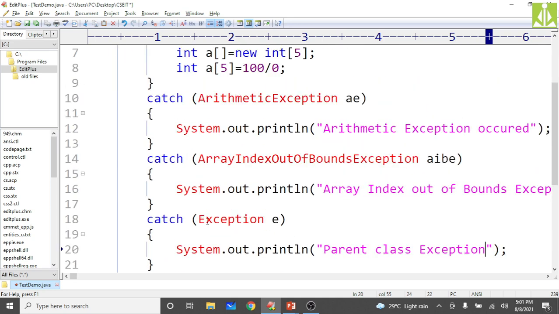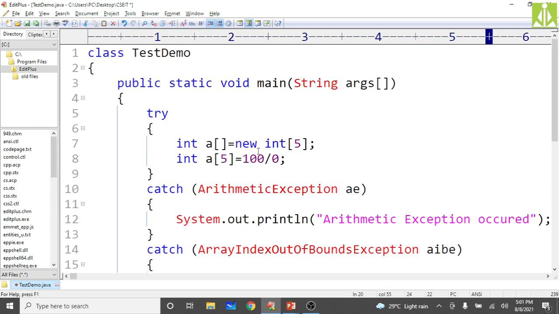This is the super class, isn't it? This is the super class for all the classes. Exception class is the super class for all unchecked and checked exceptions. So in this hierarchy, in my program, first what type of exception is occurring? The arithmetic exception, because the control performs the division operation first before assigning the value. Here there is a possibility of two exceptions, one is arithmetic and another one is array index out of bounds exception. But first, arithmetic exception will occur.